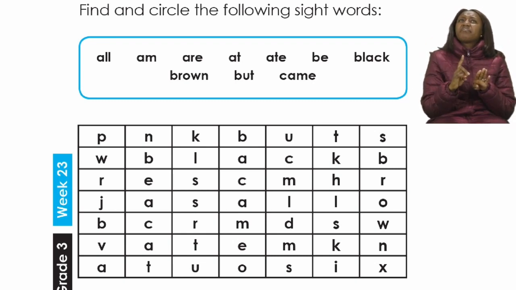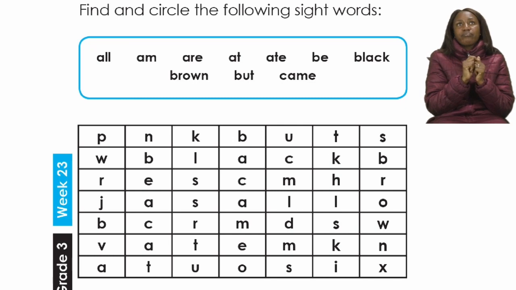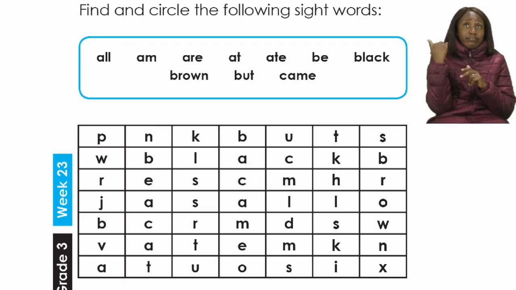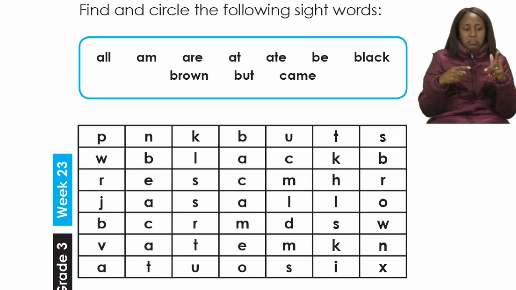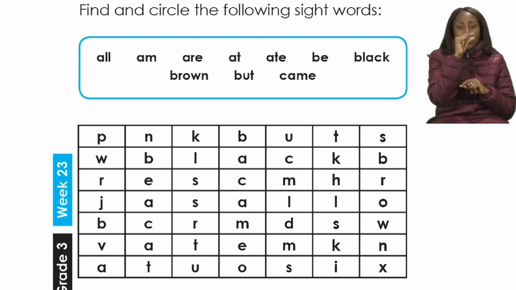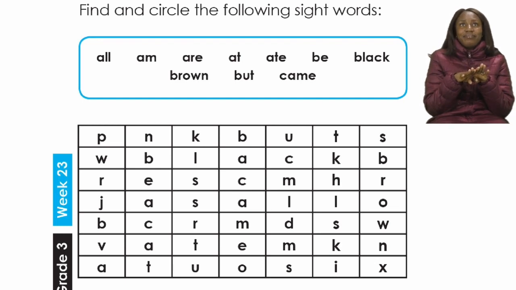It says, find and circle the following sight words. Right. So, what are the sight words that we have to find and circle? Let's have a look. All, am, are, at, ate, be, black, brown, but, and came. So, now that we have an idea which words we have to find, you will be able to find them more easily in the crossword.